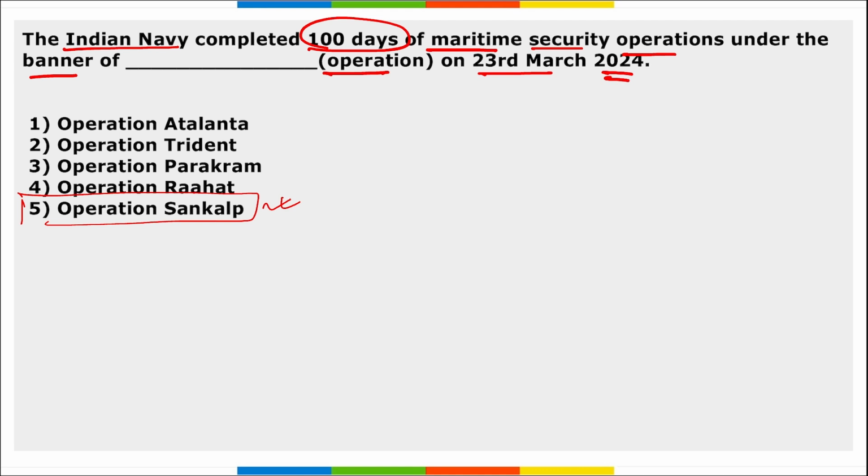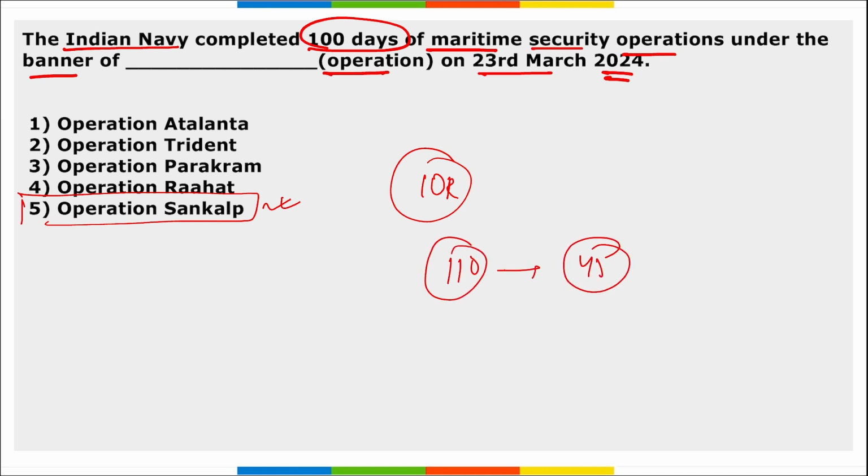Right, and as a part of Operation Sankalp, the Indian Navy played a major role as the first responder and preferred security partner in the Indian Ocean region. And during the operation, Indian Navy saved over 110 lives, that includes 45 Indian seafarers, and escorted over 15 lakh tons of commodities like fertilizers, crude oils, and finished products.